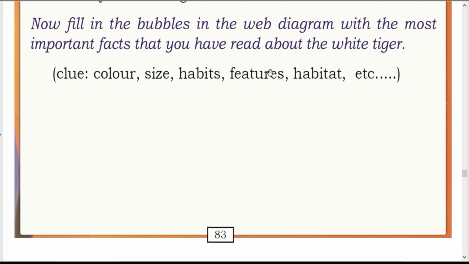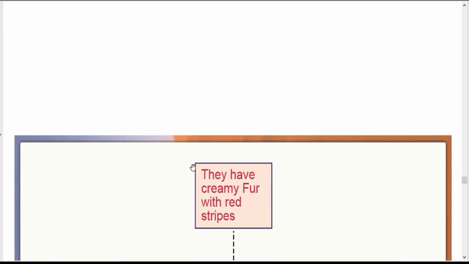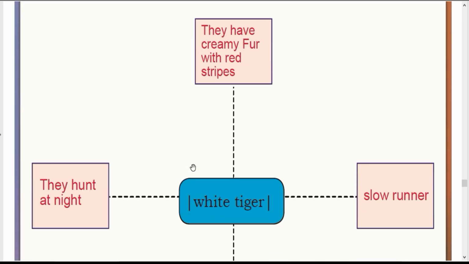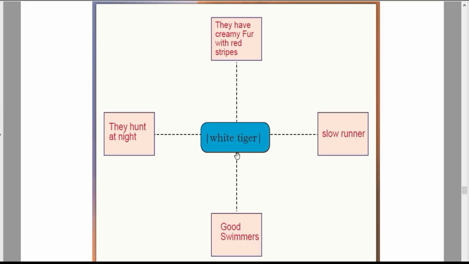Clues are given here. This is a web diagram. White tiger. They have creamy fur with red stripes. They are slow runners and they are good swimmers. And the white tigers hunt at night.